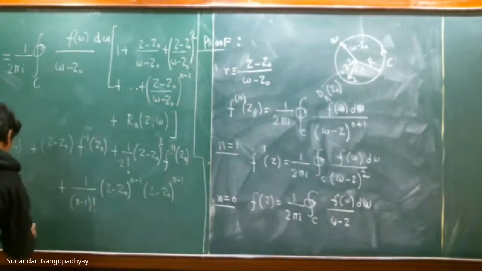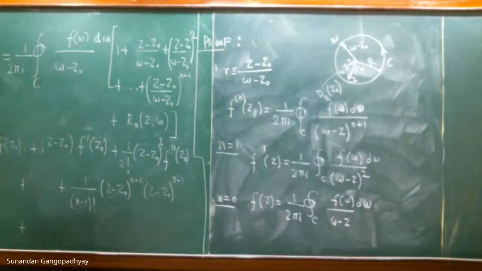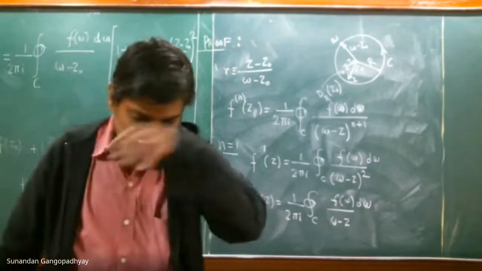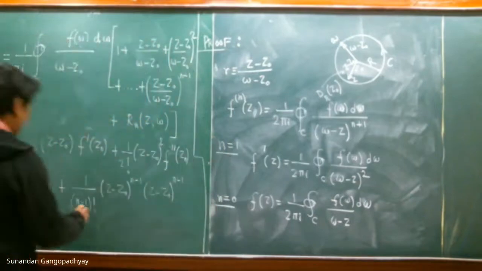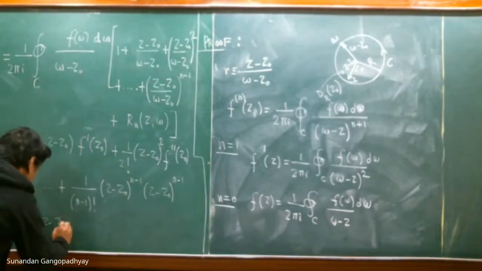And then you have the last term, this R n (z, w) term. And what is that term?